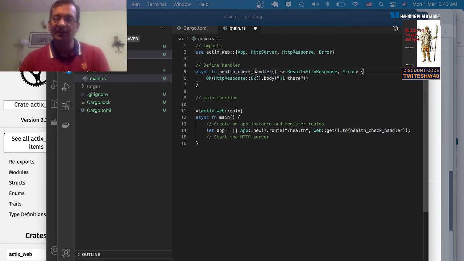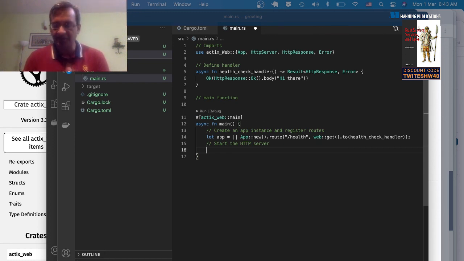And what the health check handler does is it simply returns a static piece of text that is encapsulated in the body of an HTTP response. That's all this program is doing. And lastly, what we do is we actually start. It's not enough to just create a web application. You need some place where you can host the web application. That's the HTTP server. So let's create an HTTP server.